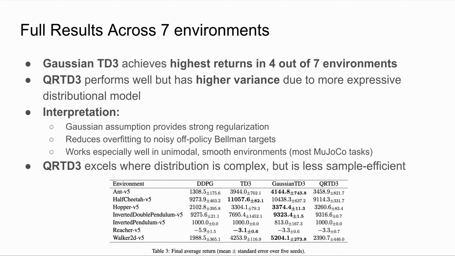learning signal. QRTD3 is more expressive and can model complex distributions, but this flexibility also introduces more variance, making it less stable in limited data regimes. Overall, Gaussian TD3 offers the best balance between expressiveness and stability.